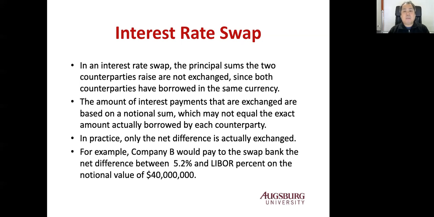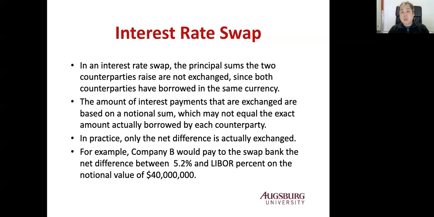For example, in this example, company B would pay to the swap bank the net difference between 5.2% and LIBOR, because that's what they actually swap. So they basically pay LIBOR and receive 5.2. The company B only pays these differences, and the notional value is $40 million.